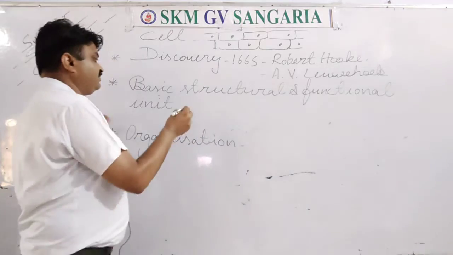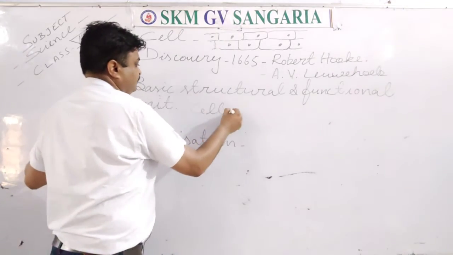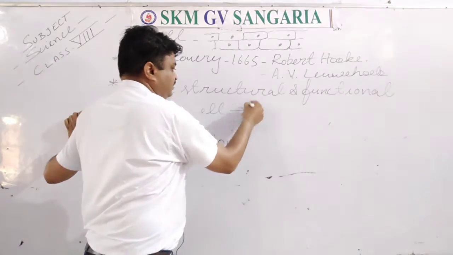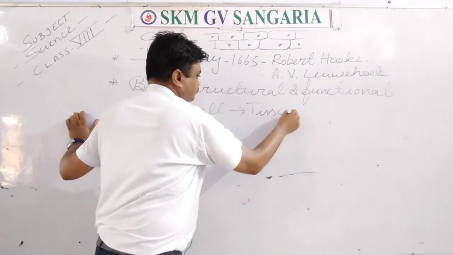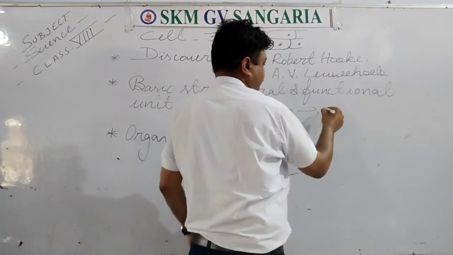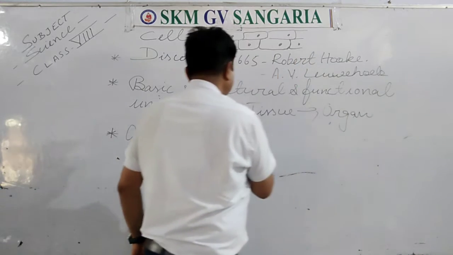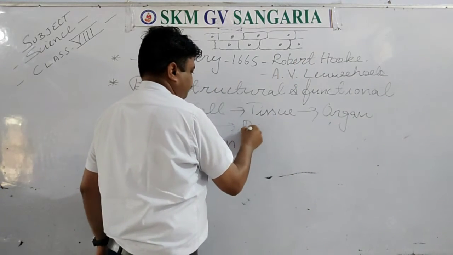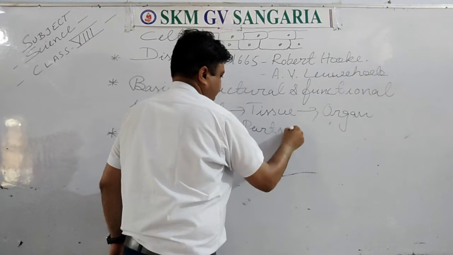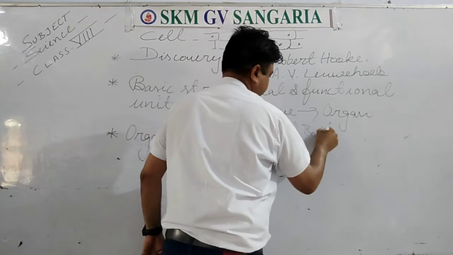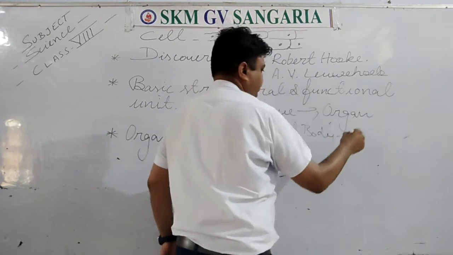So you can write that a group of cells makes a tissue, tissue makes an organ, organ makes the parts of the body, and parts of the body make the whole body.